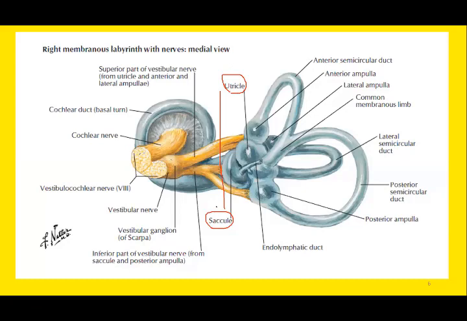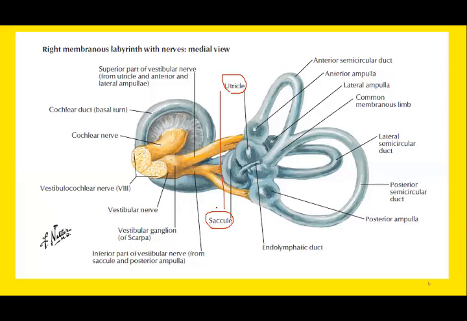Remember, utricle and saccule, the primary function of these otolith organs is detection of linear acceleration. I repeat, the primary function of these otolith organs, including utricle and saccule, is detection of linear acceleration or linear rotation.